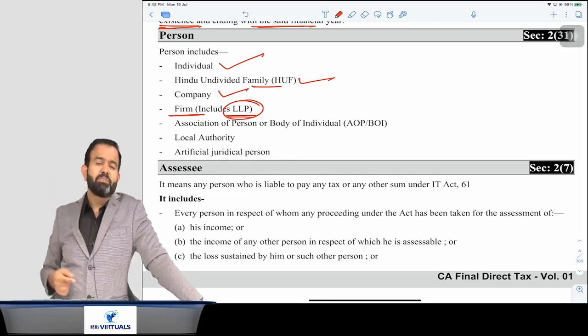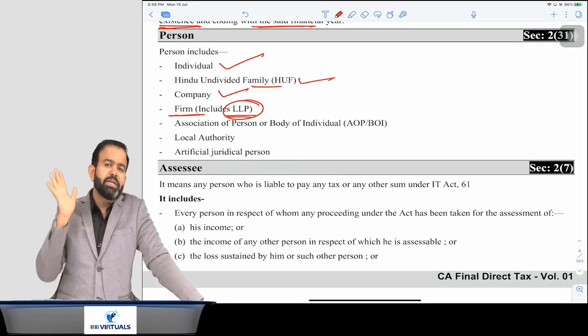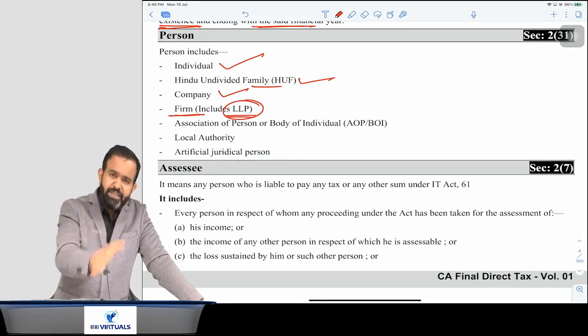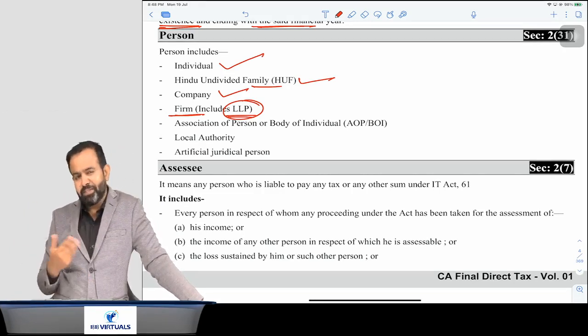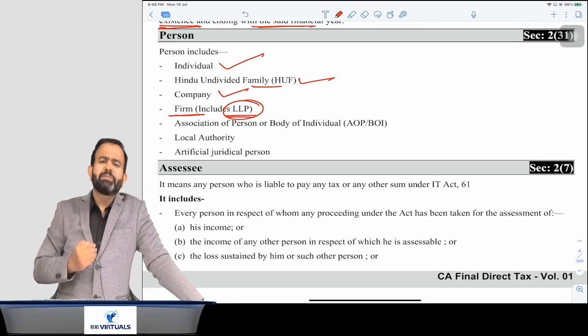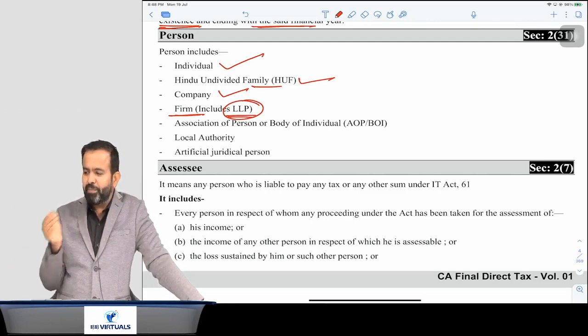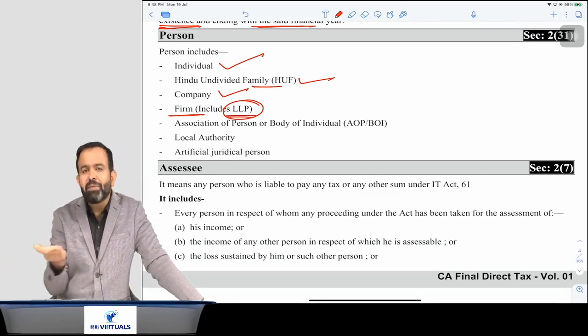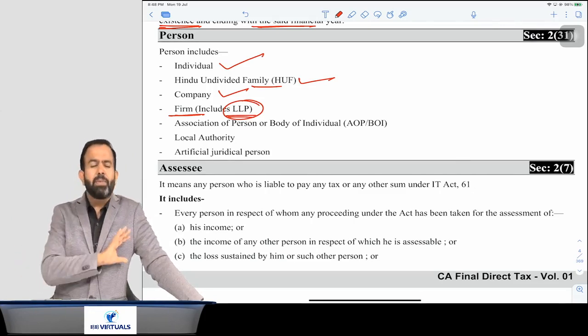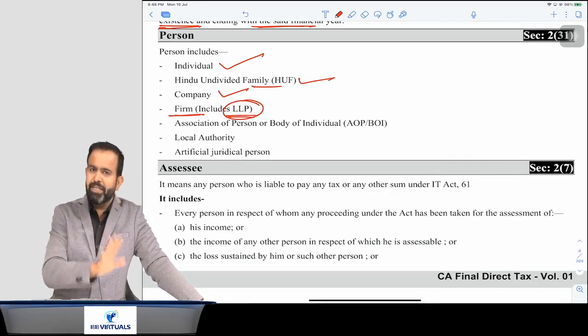In income tax, partner liability is unlimited. Even LLP partner liability is unlimited. So in simple words, in income tax we treat LLP and partnership firm at the same level. There is no difference in that. Partner liability is unlimited in the Income Tax Act.